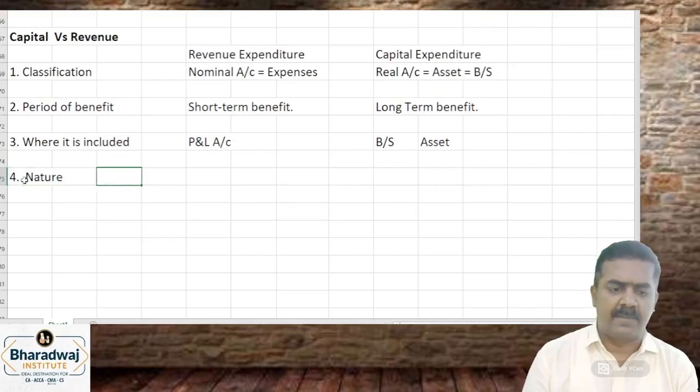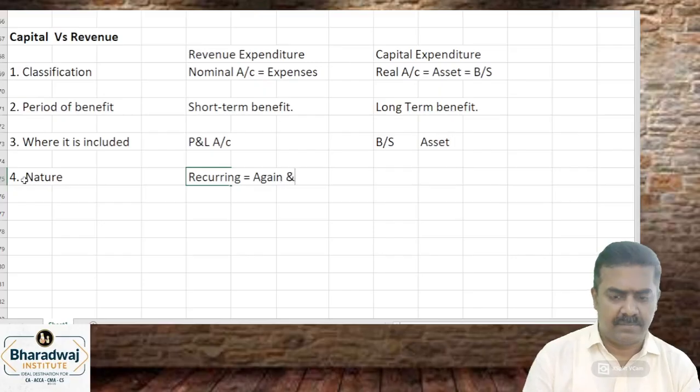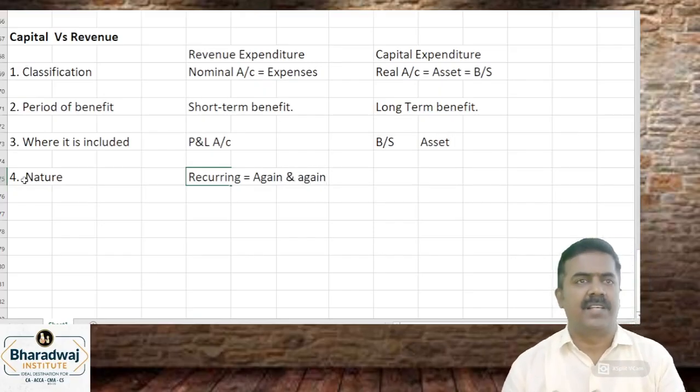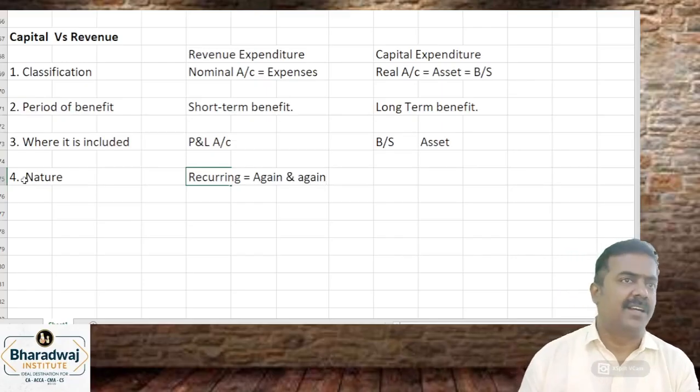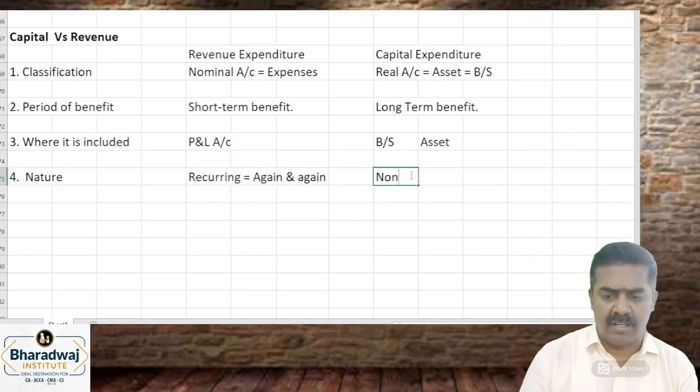Nature of expense. Revenue expenditure will be recurring. Recurring means again and again it will come. We will keep on paying every year, every month: salary, rent, insurance, electricity, purchases and all. Recurring expenses.